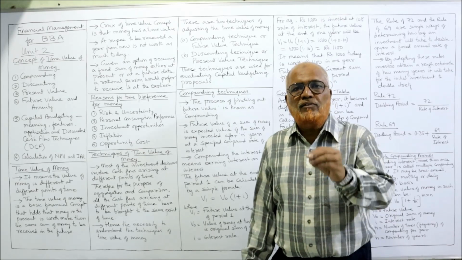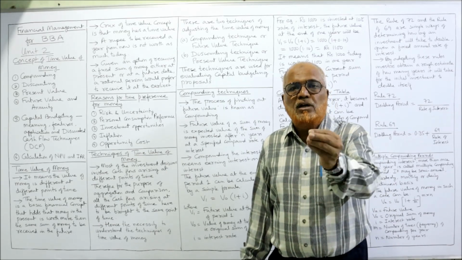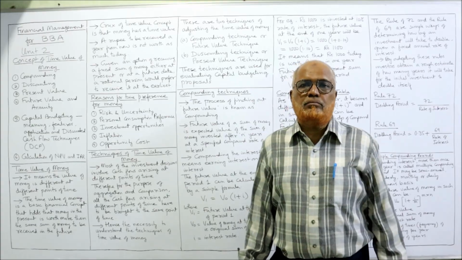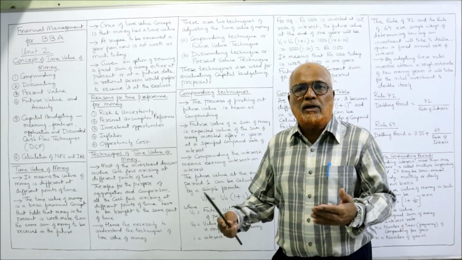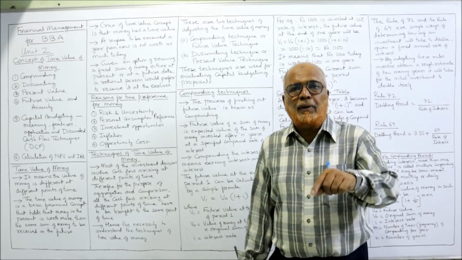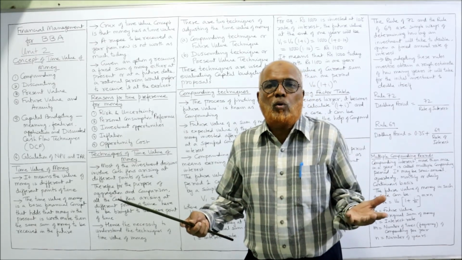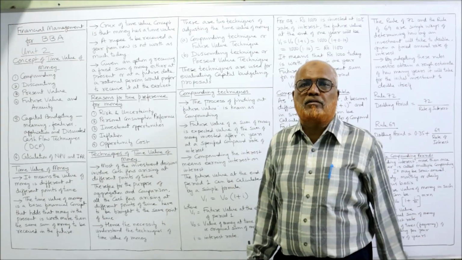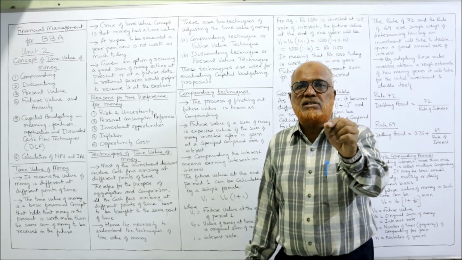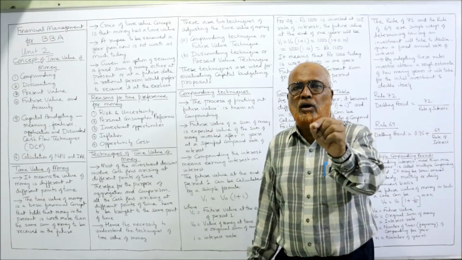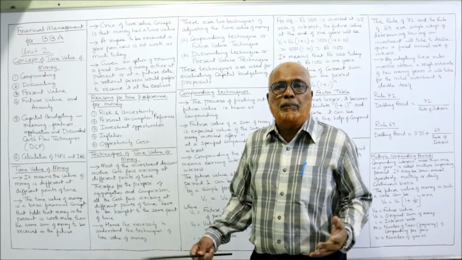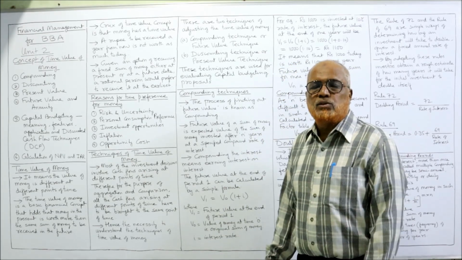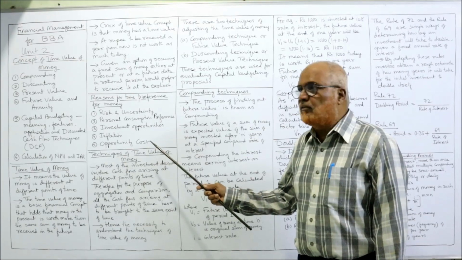Why? Because if you get 1 lakh rupees right now, you could invest in some avenues so that you can get some return. If I pay you after 5 years, you are foregoing the return. That means no fund is available for investment. So you will lose investment opportunities if you do not get the money right now. So people will prefer present money so that they can get the opportunities of investment.